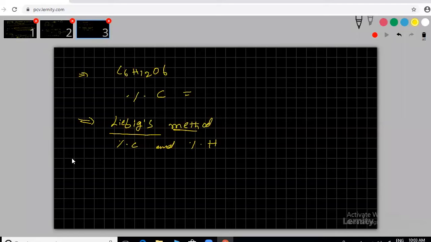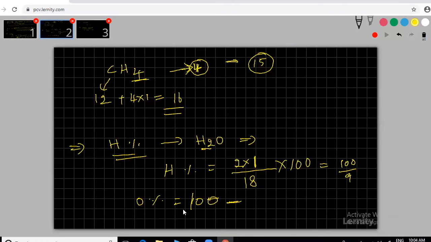Generally, they will give one organic compound. Our target is, we have one compound in hand. If you know the percentage of each element, then we need to find out the formula of the compound. Clear? Previously we were given the formula, and I hope you found the percentage of hydrogen and oxygen.